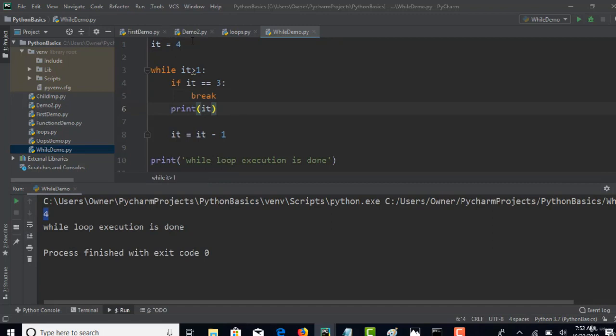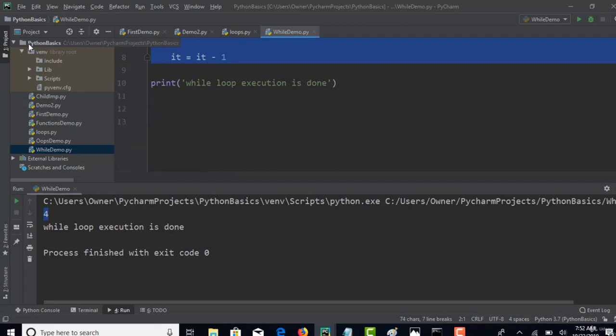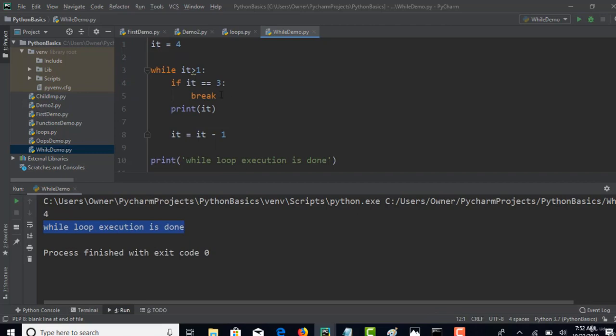Why? So it started with 4, 4 greater than 1. If 4 equals 3, no. So it's not breaking. It's coming out and then it's printing 4 in the output. And 4 minus 1, 3. Now it is 3. When the next loop started, if 3 equals 3, just break it. So come out of this while loop. Don't execute anything. And finally it came out and said while loop execution is done.